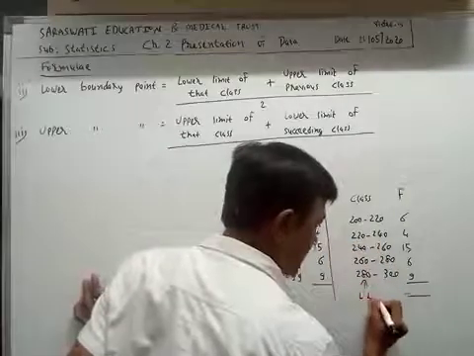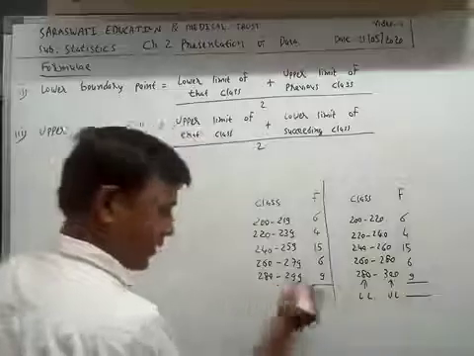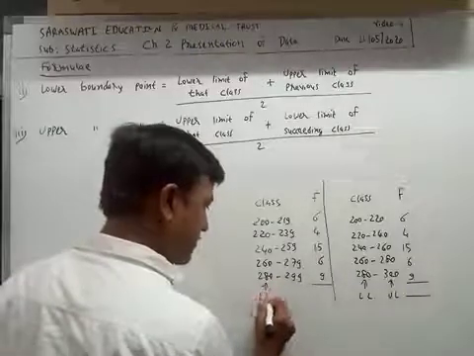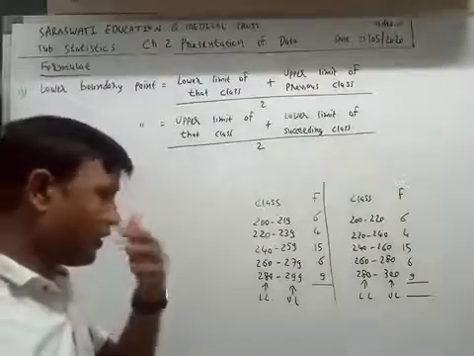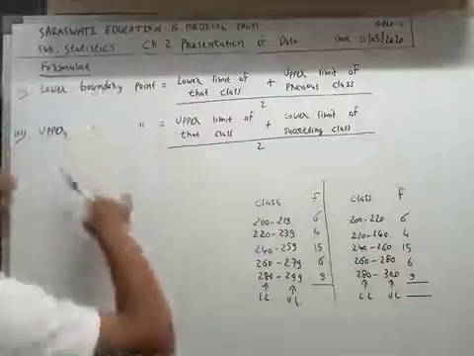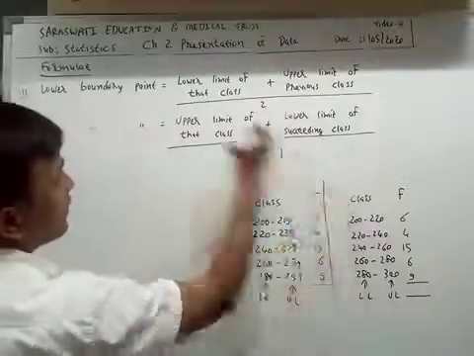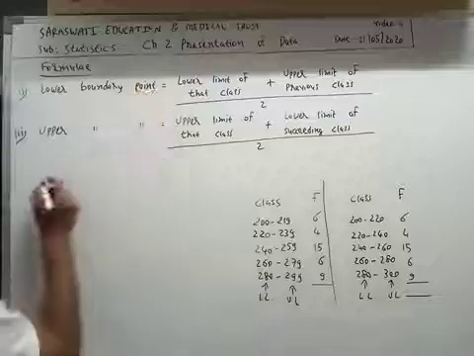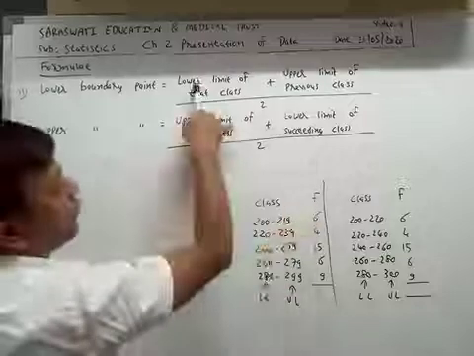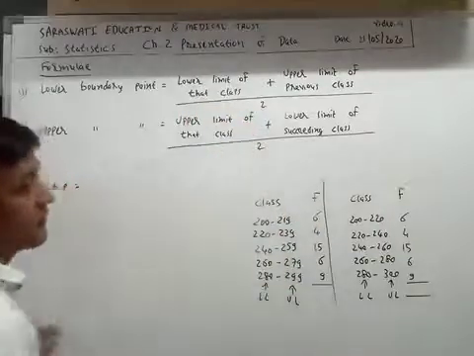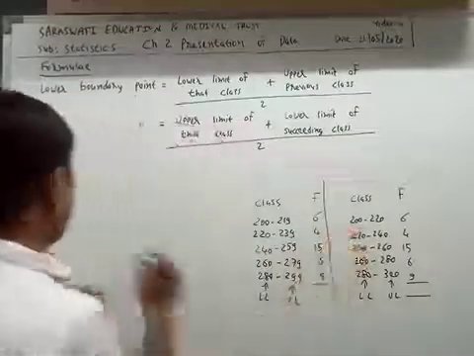What is the lower limit of that class? That class means first class. Okay. 200.